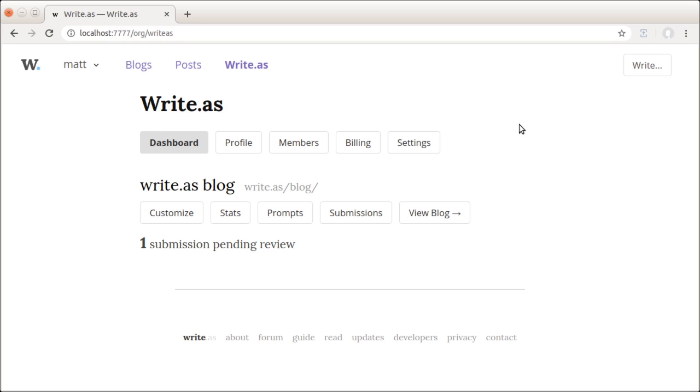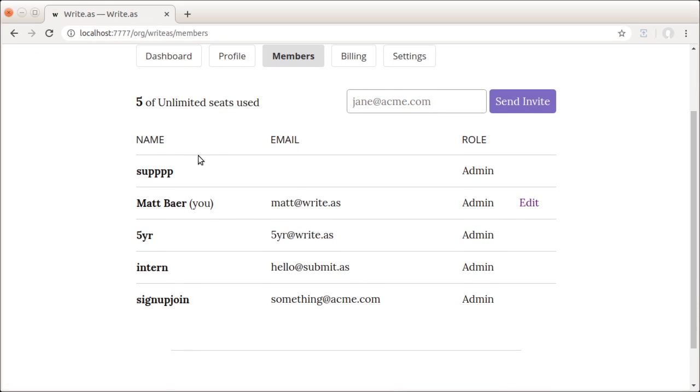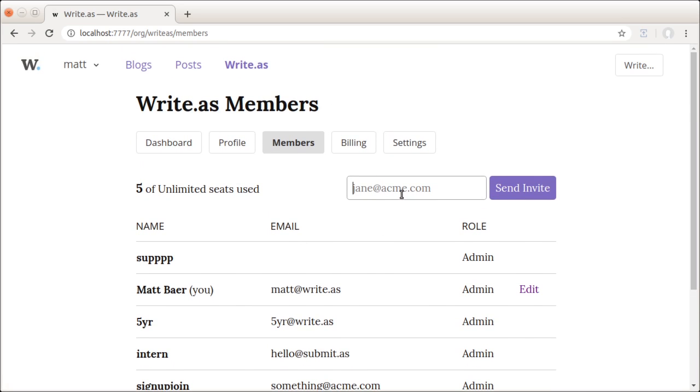I've navigated to my Write.as team, which allows me to gather people together and share access to certain blogs. So we can jump over to our members tab here and you can see everyone on my team who I've already added. I can also invite people here, which will send them an email, have them join, and give them access to all the blogs that my team owns.